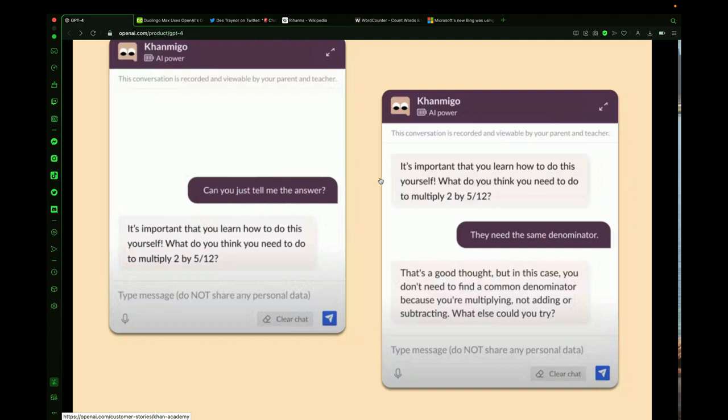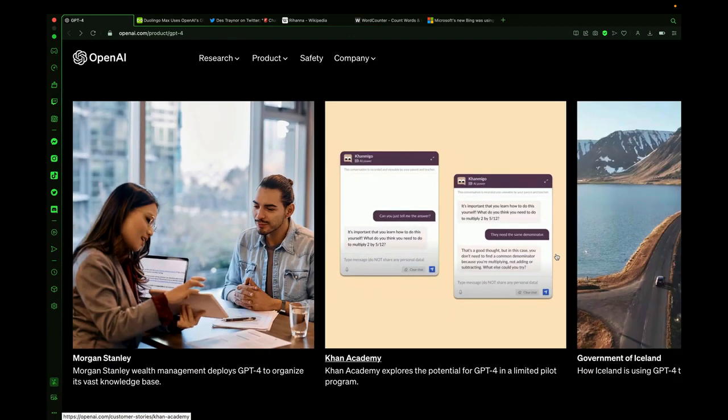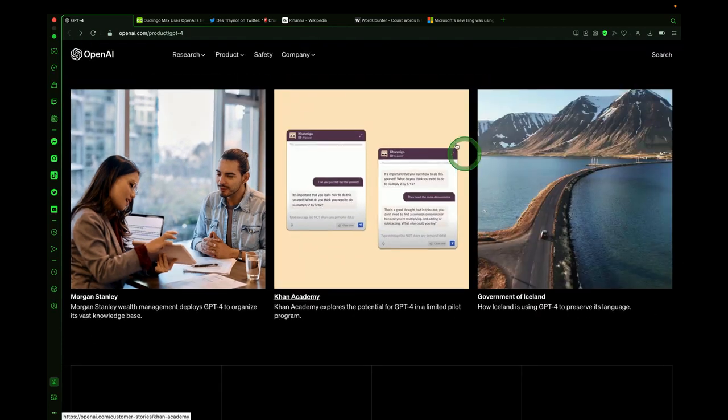It's important that you learn to do this by yourself. That's a good thought. It's using real-world conversation, but in this case, you don't need to find a common denominator. This is something that you would think a human would have typed and responded with, but here we're talking to an artificially intelligent chatbot powered by OpenAI's GPT-4 in a real learning world scenario that's being your best tutor. So Khan Academy has implemented GPT-4 in their platform today.